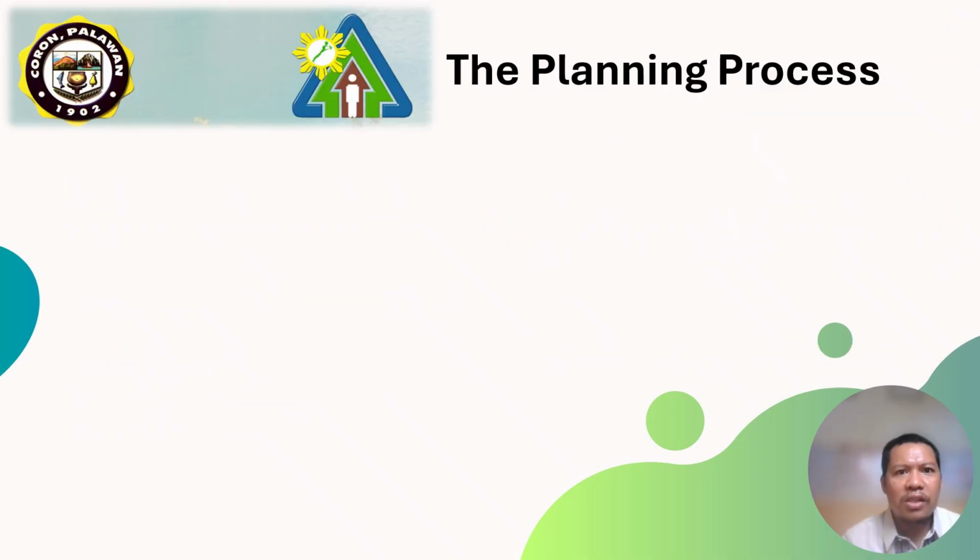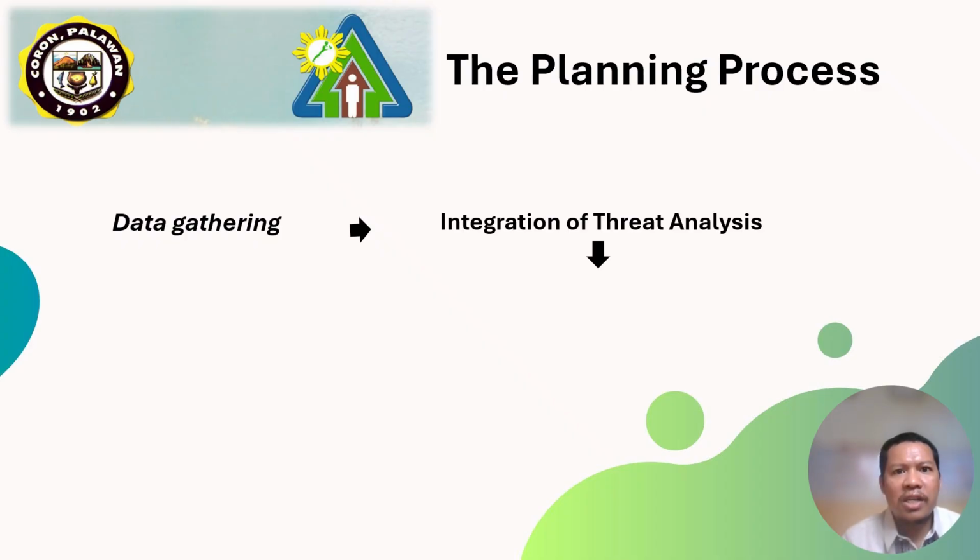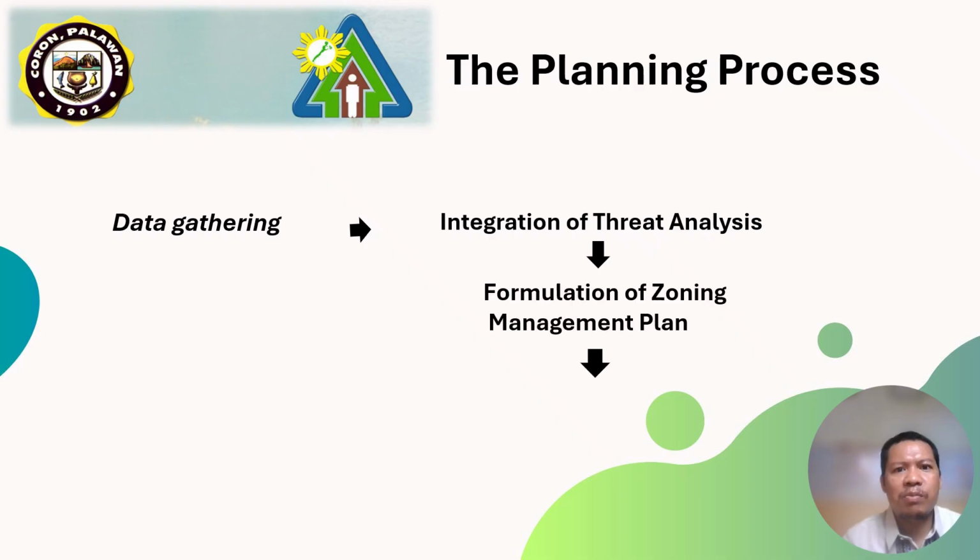The planning process starts with data gathering with the use of GIS and other surveys. The next is the integration of threat analysis, which is the actual investigation and analysis of present and future problems using DPSIR, key informant interviews, and focus group discussions. All data is inputted into the DPSIR matrix. The formulation of the zoning management plan is the approach for specific zone management plans and strategies. Each zone has its own goals, management, and objectives.